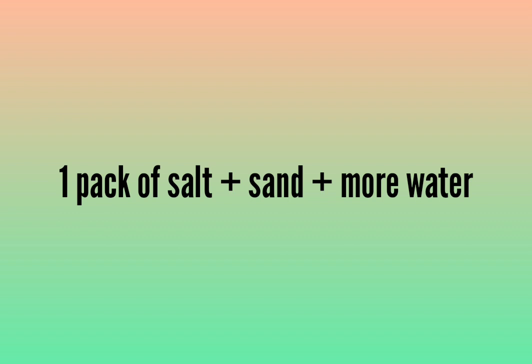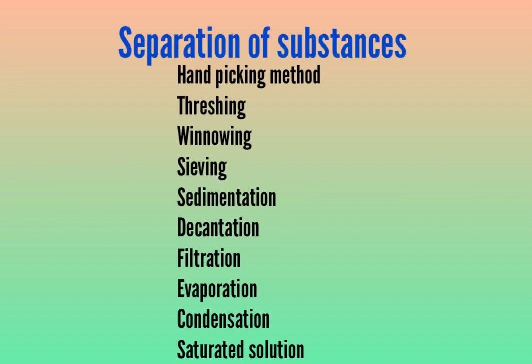So with this we are completing this chapter. In this chapter we have discussed various methods of separation of substances like the hand picking method, threshing, and winnowing. Then we discussed sieving, sedimentation, filtration and decantation. Then we discussed evaporation in the last class, and today we discussed condensation and the importance of using more than one method to separate a substance. Along with that we have also discussed the saturated solution.